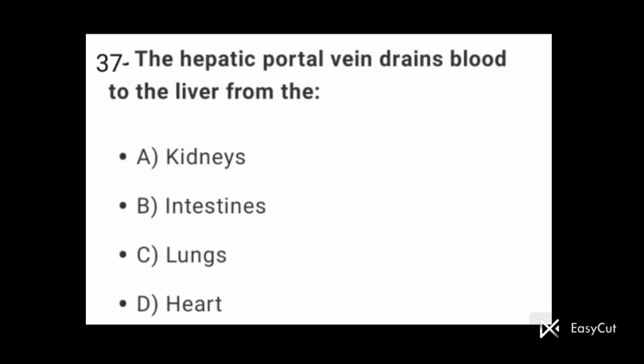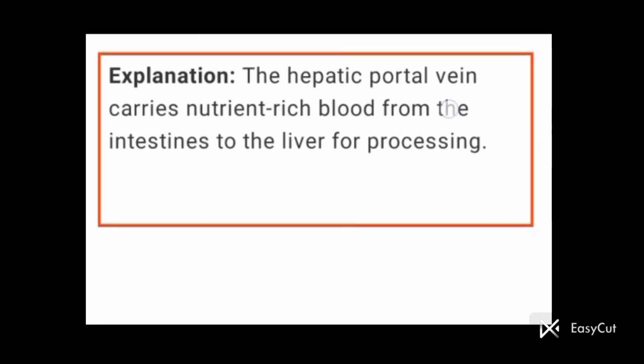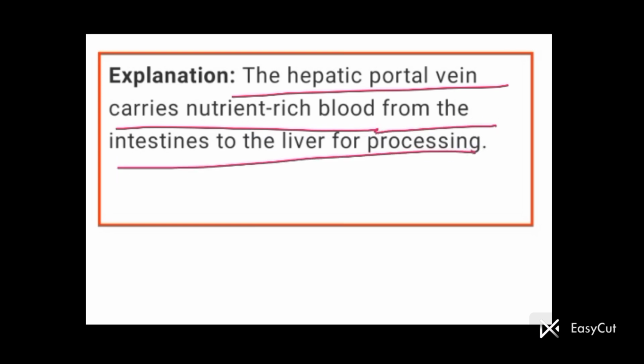क्वेश्चन नंबर 37. द हेपेटिक पोर्टल वेन ड्रेन्स ब्लड टू द लिवर फ्रॉम द इंटेस्टाइन. ऑप्शन बी इज करेक्ट हियर. The hepatic portal vein carries nutrient-rich blood from the intestine to the liver for processing. देखिए, hepatic portal vein carry करती है nutrient-rich blood intestine से liver तक.